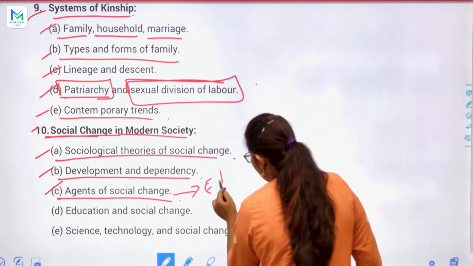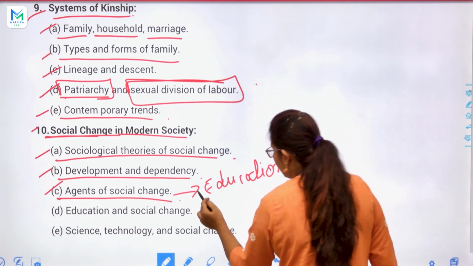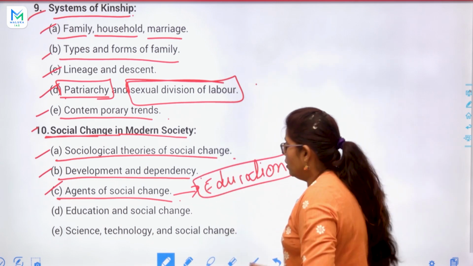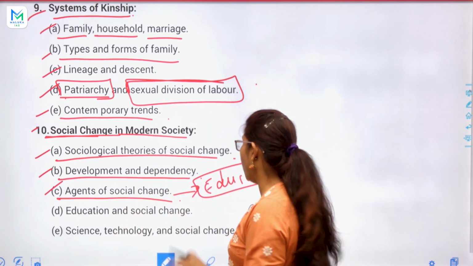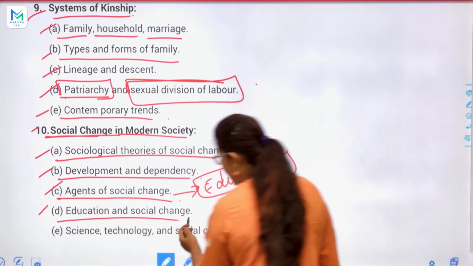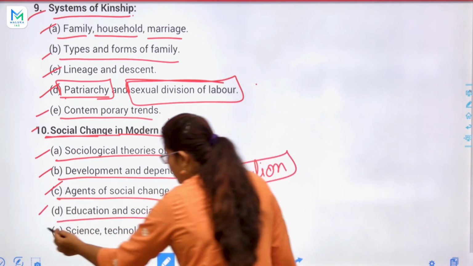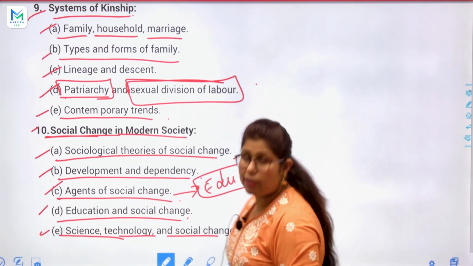Like education is a very important agent of social change. Okay, next topic is education and social change, and obviously science, technology and social change.